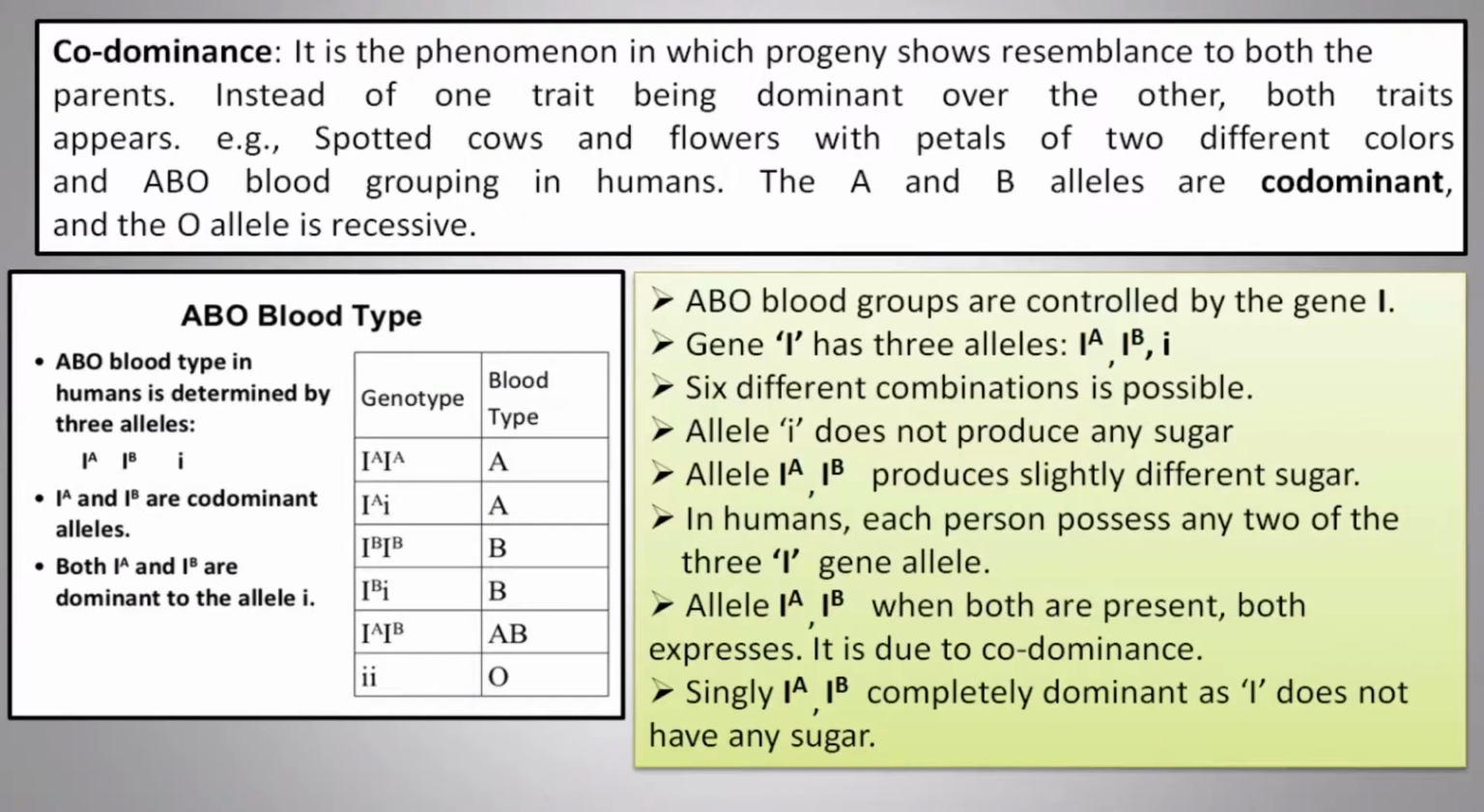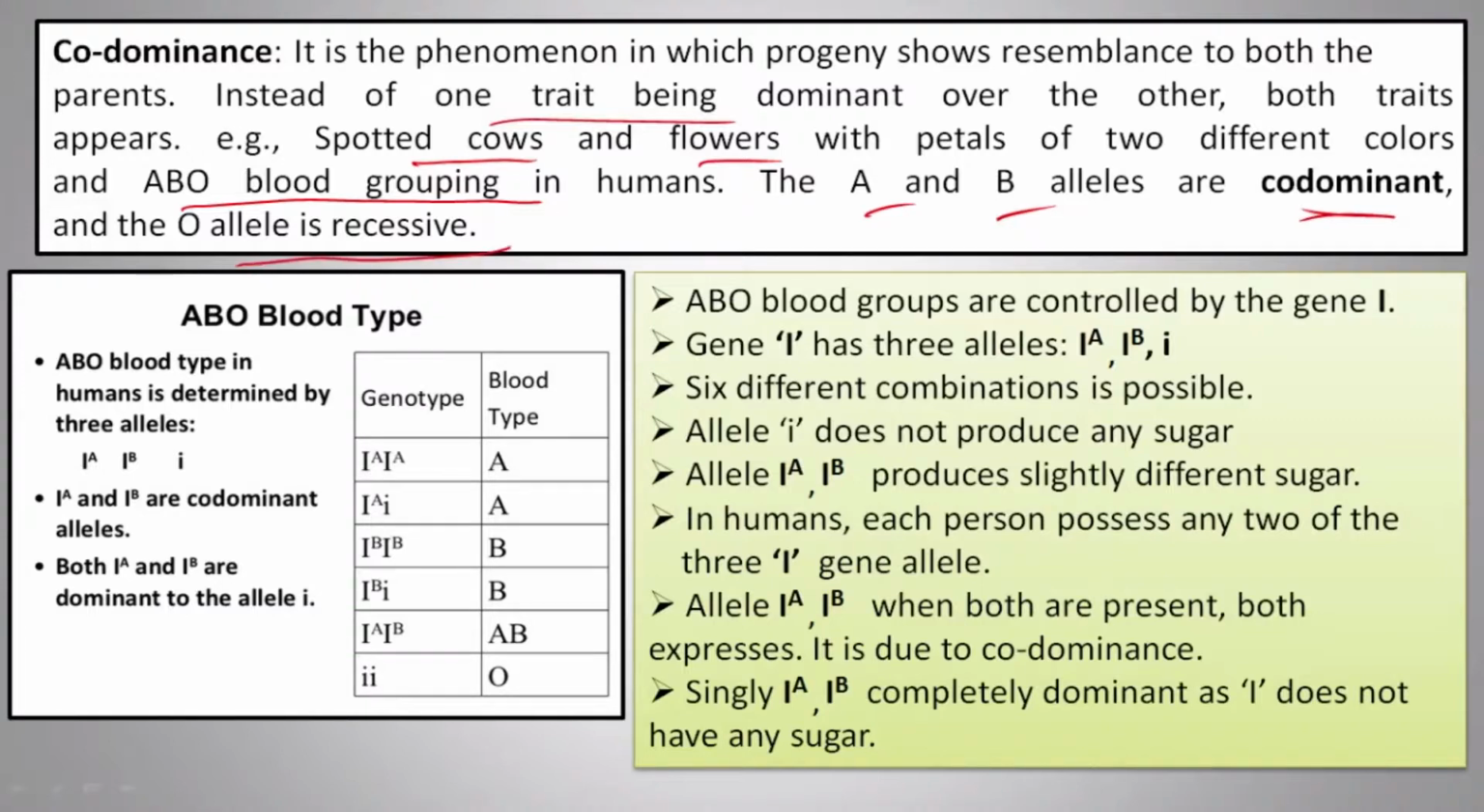And what is co-dominance? It is a phenomenon in which the progeny shows resemblance to both parents. Instead of one trait being dominant over the other, both traits appear. Some examples are spotted cows and flowers with petals of two different colors, and ABO blood grouping in human beings. This is the best example. The A and B alleles are co-dominant, and the O allele is recessive.